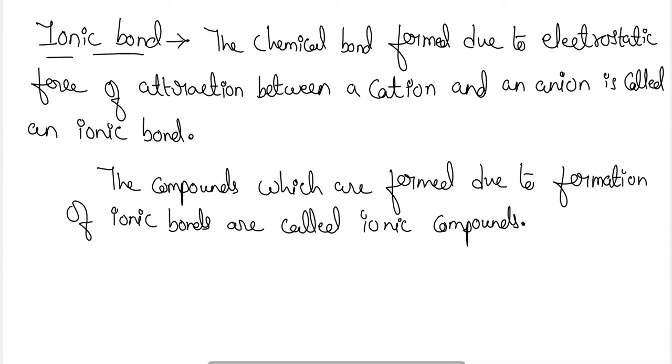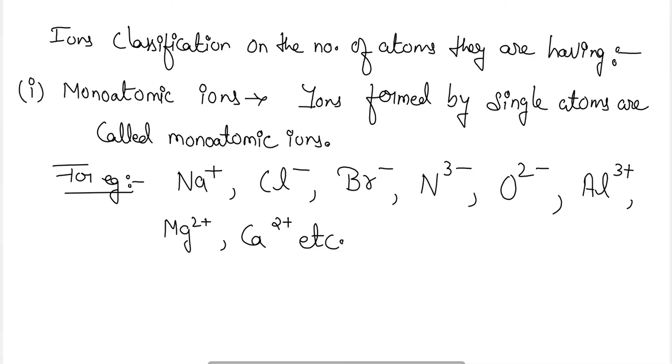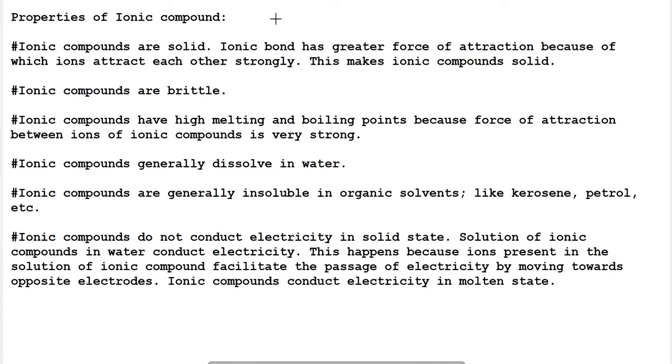Now let's talk about the properties of the ionic compounds. First property: ionic compounds are generally solid, and specifically they are crystalline solids. As you know, NaCl, KCl, all these generally form crystals.